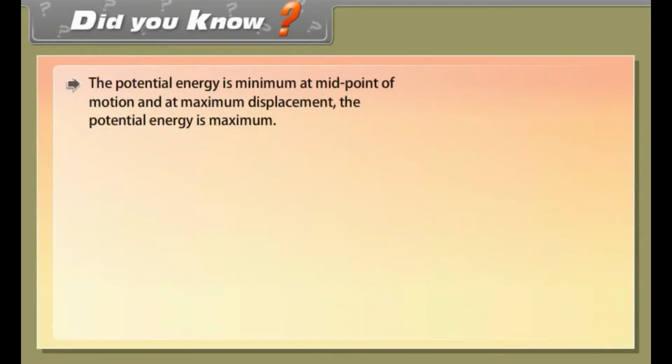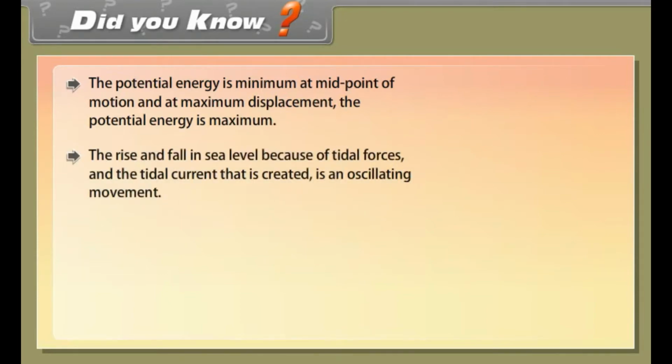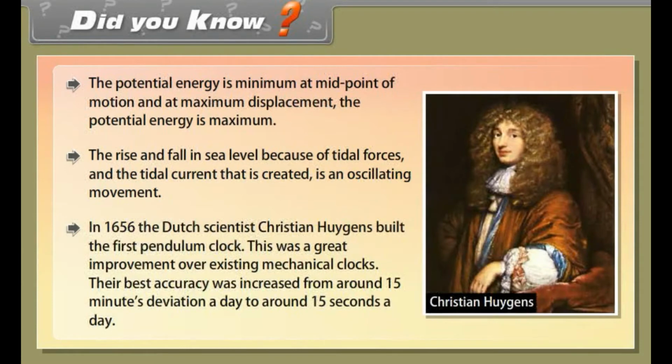Did you know? The potential energy is minimum at the midpoint of motion, and at maximum displacement the potential energy is maximum. The rise and fall in sea level is because of tidal forces, and the tidal current that is created is an oscillating motion. In 1656, the Dutch scientist Christiaan Huygens built the first pendulum clock. This was a great improvement over existing mechanical clocks. Their best accuracy was increased from around 15 minutes deviation a day to around 15 seconds a day.